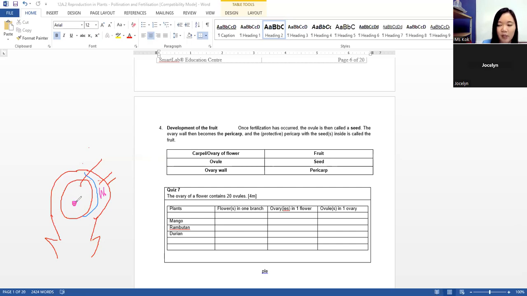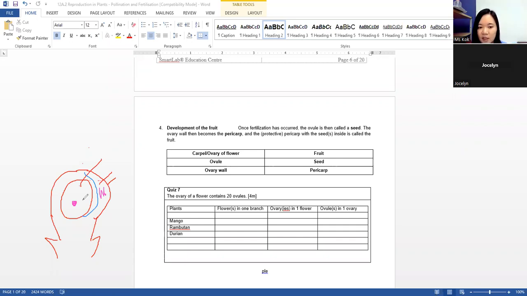So that when you throw the seed away, it will germinate. When the seed germinates, the baby plant needs the food inside the seed. So the ovule will contain the food for the baby plant, and also it will contain the baby plant, of course. You got what I mean?